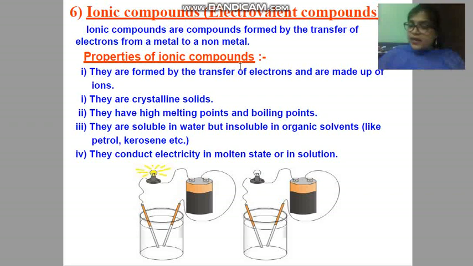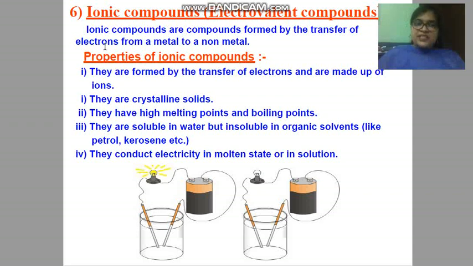And one chloride ion, it is not necessary that it is bonded by only one Na plus ion. It is bonded by a number of Na plus ions as it can. So you can't say that NaCl is a single molecule. It is an aggregate of ions. For this reason they are called crystalline solids.